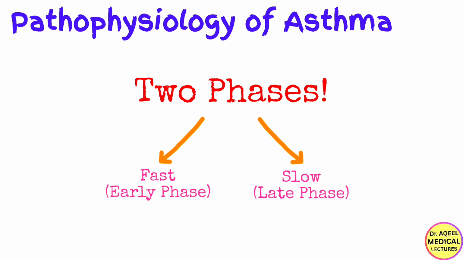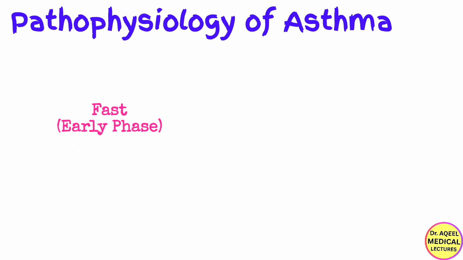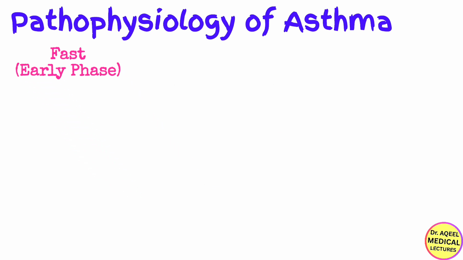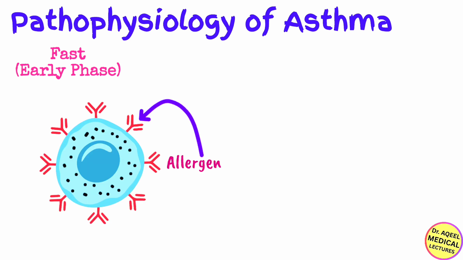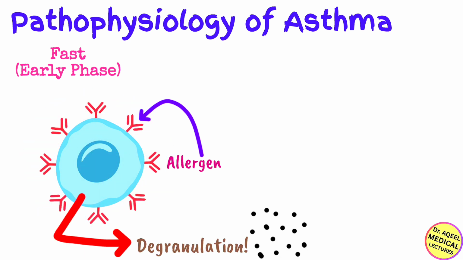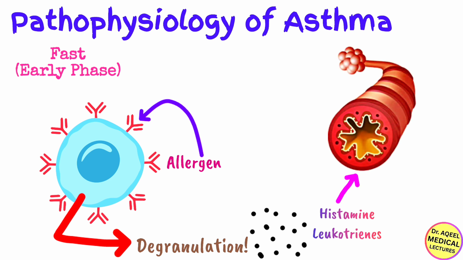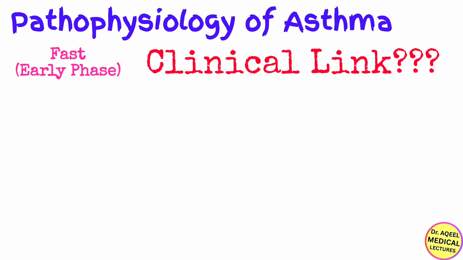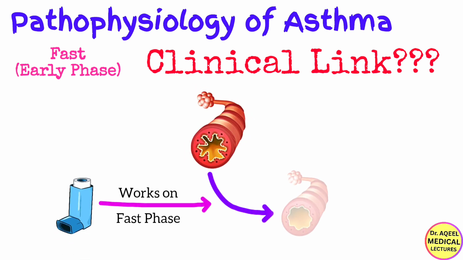This is the most clinically important part of the lecture. And phase 1 is the early phase reaction or the fast problem. Its timeline is minutes. It peaks within minutes. Its mechanism is as the allergen lands on the mast cells, the grenades, it cross-links the IgE and boom, the degranulation occurs. The result is the mast cells dump histamine and leukotrienes, and these mediators cause the immediate bronchospasm, the muscle squeezes. And what is its clinical link? This is why the albuterol or Ventolin works instantly. It relaxes these contracted or squeezed muscles.